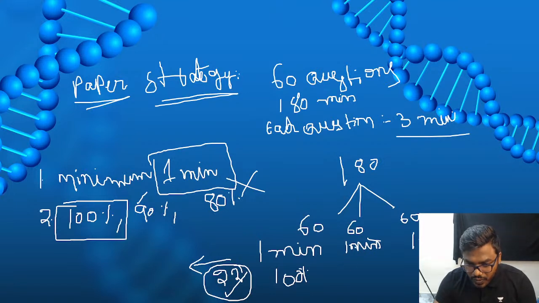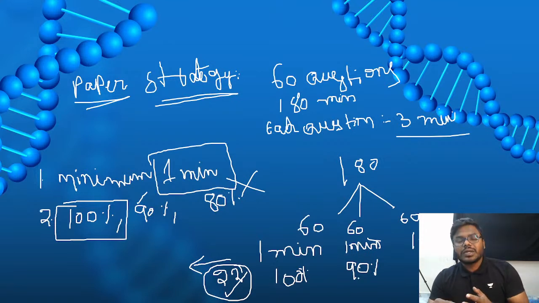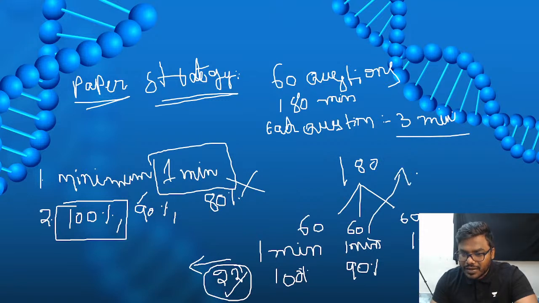Now what I will do, in the first 60 minutes, the questions I got a doubt with, which are 90% sure, now I am rechecking those questions. I will take more time. This is the area where I will start my elimination method. First, I will read the question very clearly.